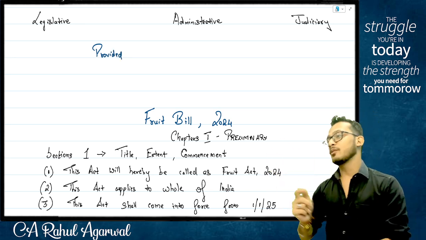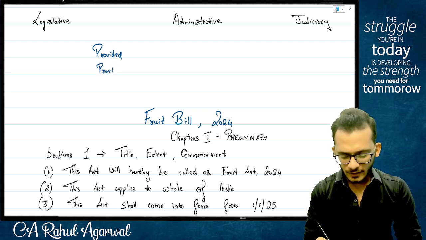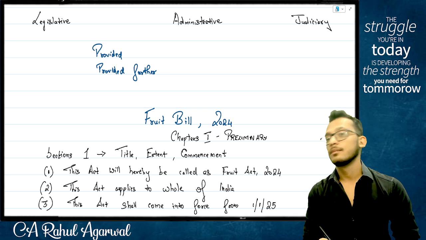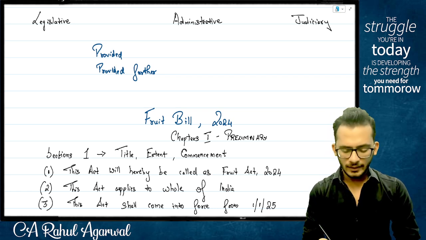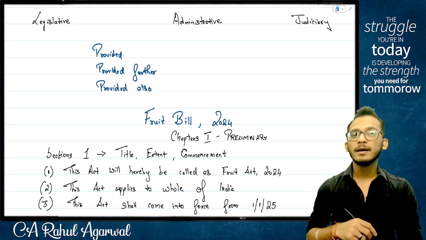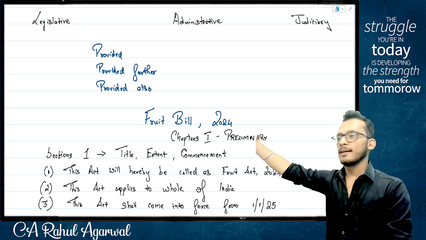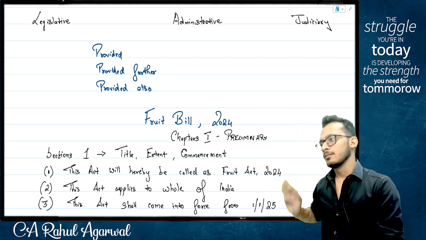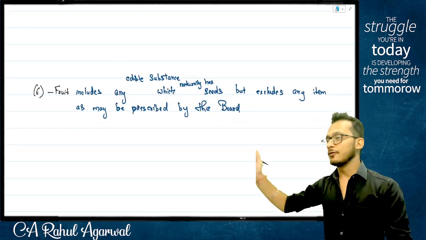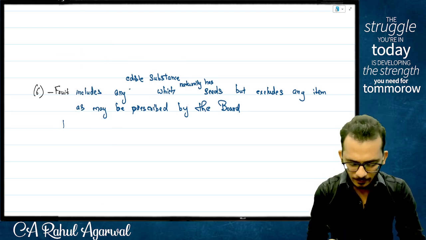If I want to create a second proviso, very good, I will call it provided further. If I want to create a third proviso, it is called provided also. First proviso always starts with provided that, then it is provided further, then it is provided also. From here everything is provided also. Yes or no? Now I am going to write down a definition of fruit where I am going to put a negative definition. I'm going to put a negative definition where I'm coming and saying provided that.